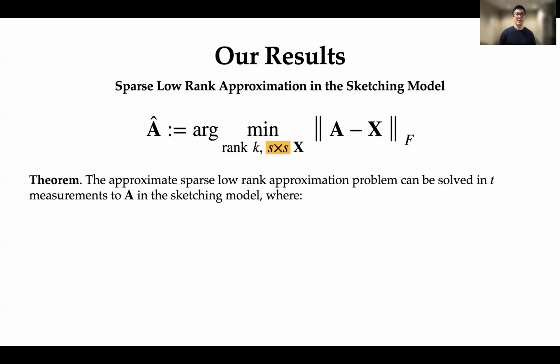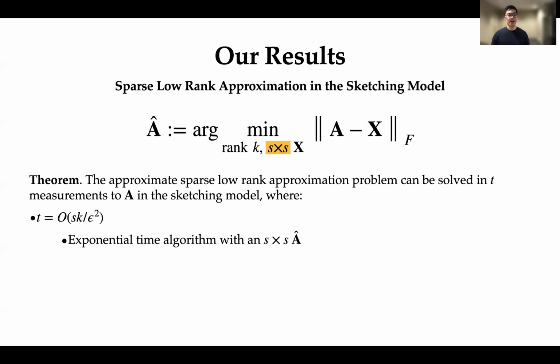Now, in this setting, we show a variety of results and trade-offs, where we can solve this problem in T measurements, where T can be taken to be Sk over epsilon squared, if we allow for the use of an exponential time algorithm, but we get to output a genuinely S by S matrix A hat. Now, this exponential time might be undesirable, but we still get a very small measurement complexity of Sk over epsilon squared. So note that this actually doesn't depend on n in a polynomial way.